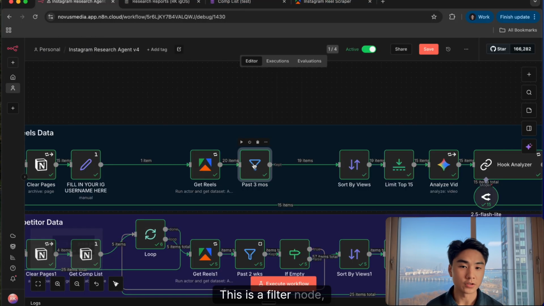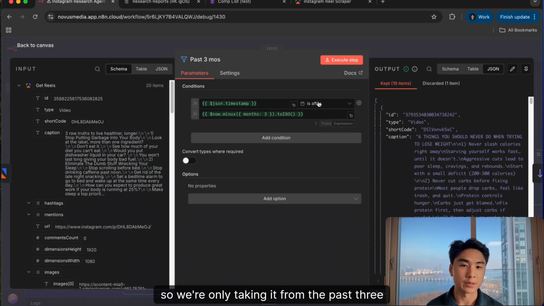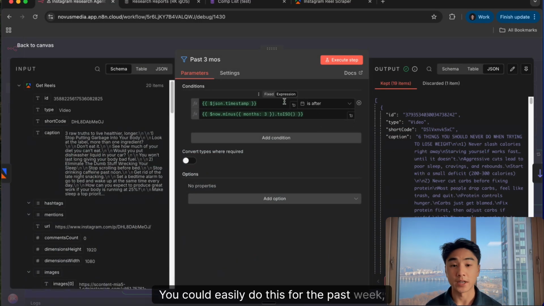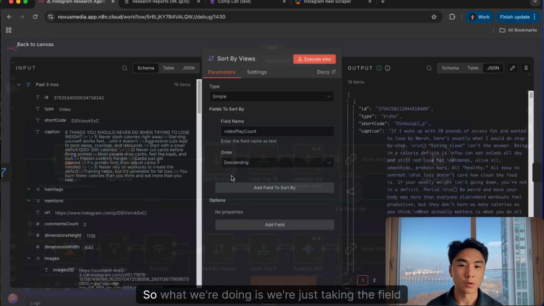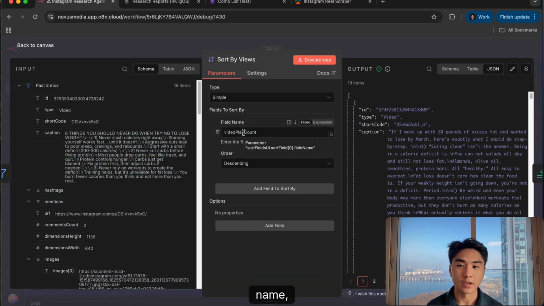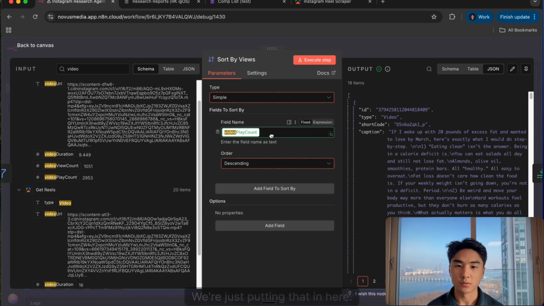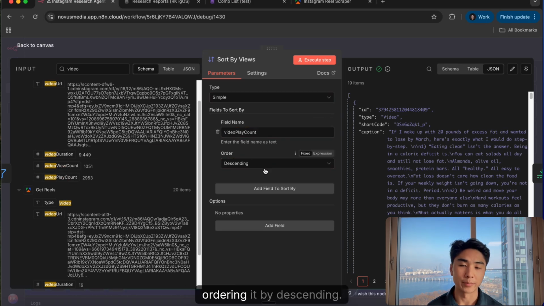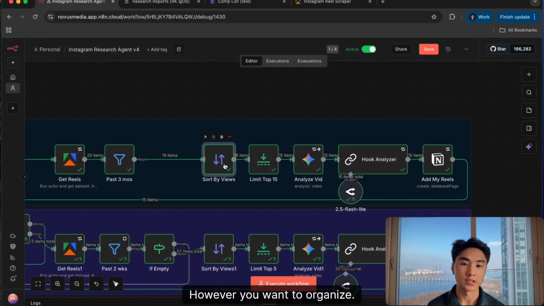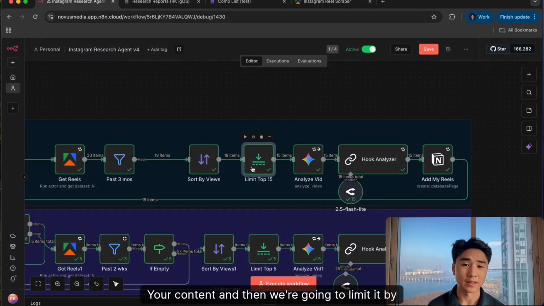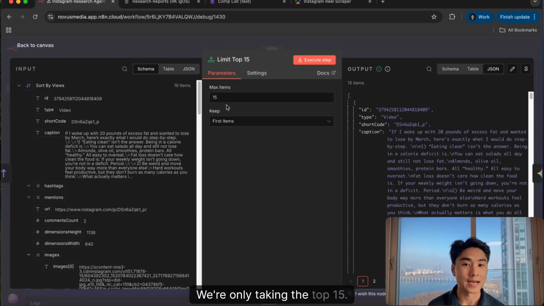Now this is a filter node, so we're only taking it from the past 3 months. You could easily do this for the past week, 2 weeks, etc. And we are sorting by views here. So what we're doing is we're just taking the field name video play count, which is right here. We're just putting that in here, drag and drop, ordering it by descending. You could do this by comments, view duration, however you want to organize your content. And then this is a limit node, so we're only taking the top 15.